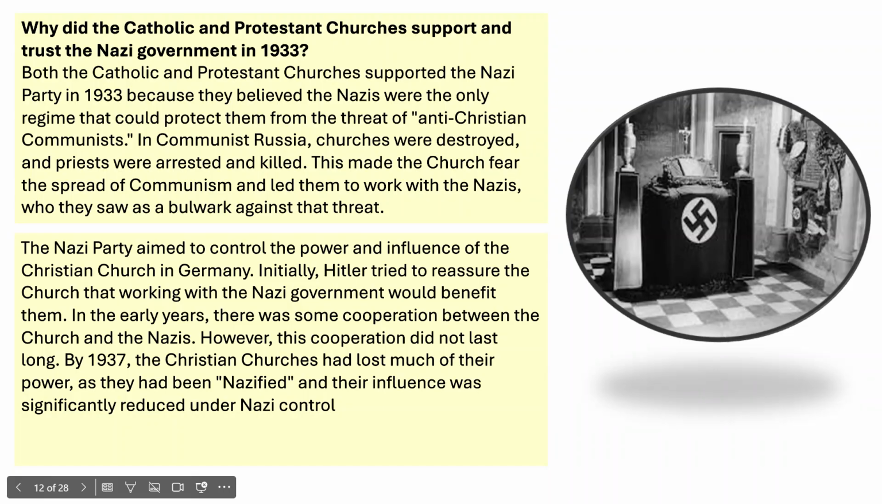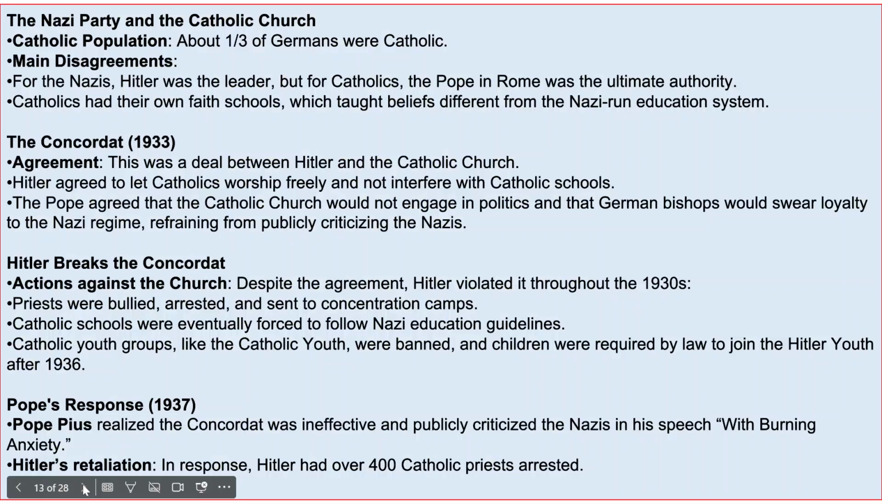By 1937, the Christian churches had lost much of their power, as they'd been Nazified, and their influence was significantly reduced under Nazi control. Nazi Party and the Catholic Church. Main disagreements: for the Nazis, Hitler was the leader, but for the Catholics, the Pope in Rome was the ultimate authority. Catholics had their own faith schools, which taught beliefs different from the Nazi-run education system.